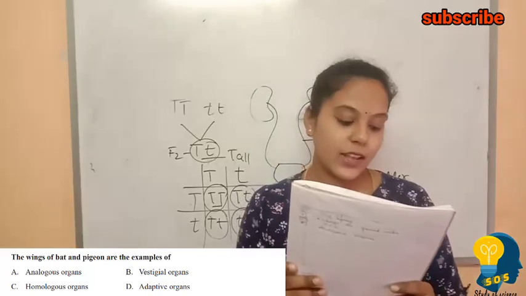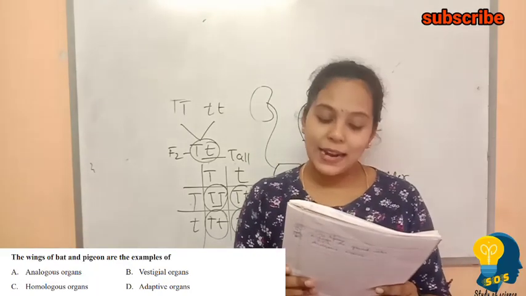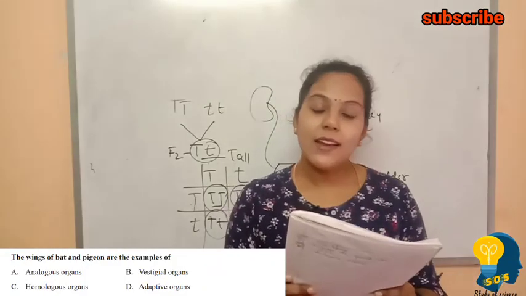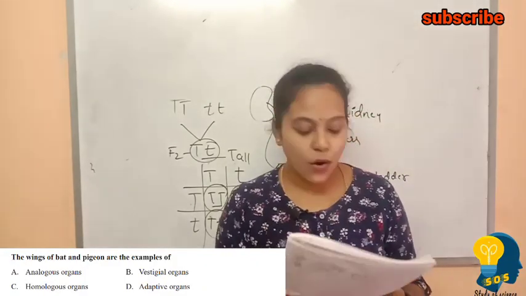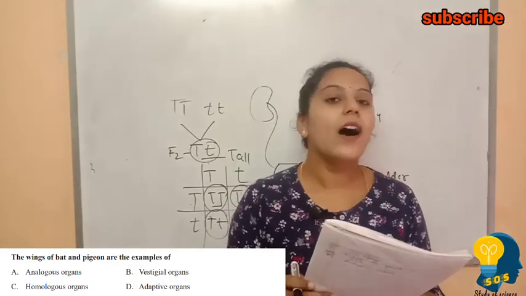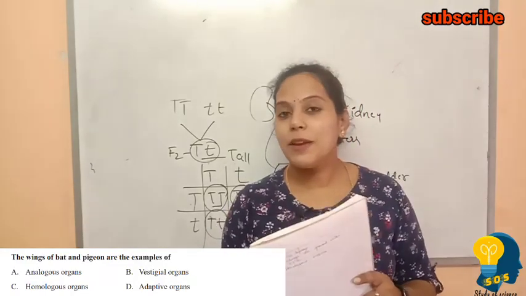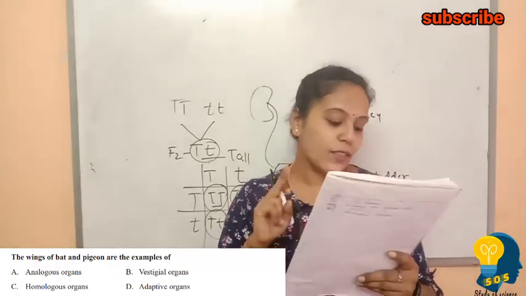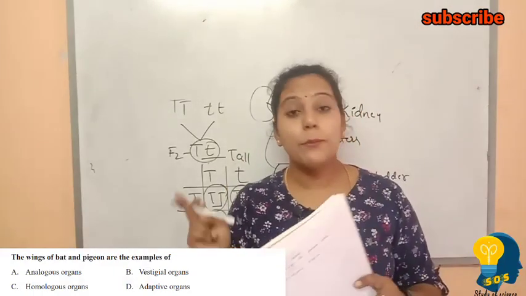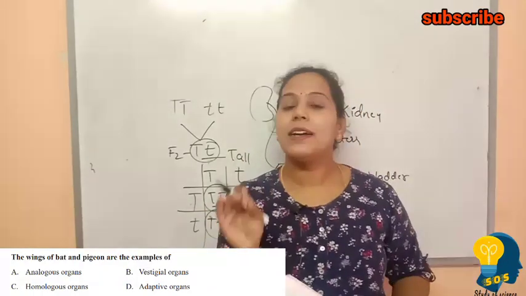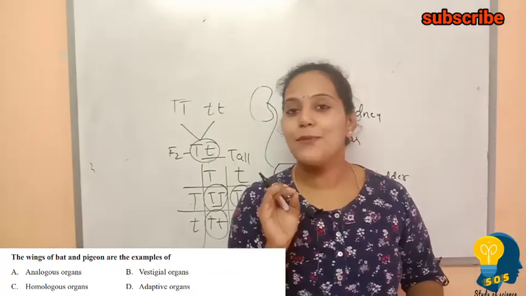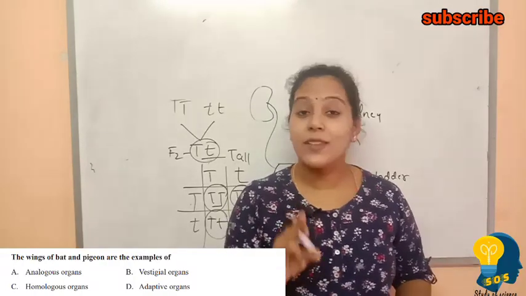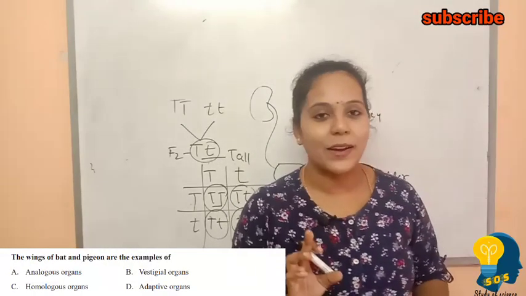The next question: the wings of a bat and a pigeon are examples of. Options are analogous organs, vestigial organs, homologous organs, adaptive organs. You know what is meant by analogous organs and homologous organs, right? Here the wings of the bat and the pigeon are different in structure, but they serve the same purpose, that is flight. So the correct answer is analogous organs, because this is the statement of analogous organs.